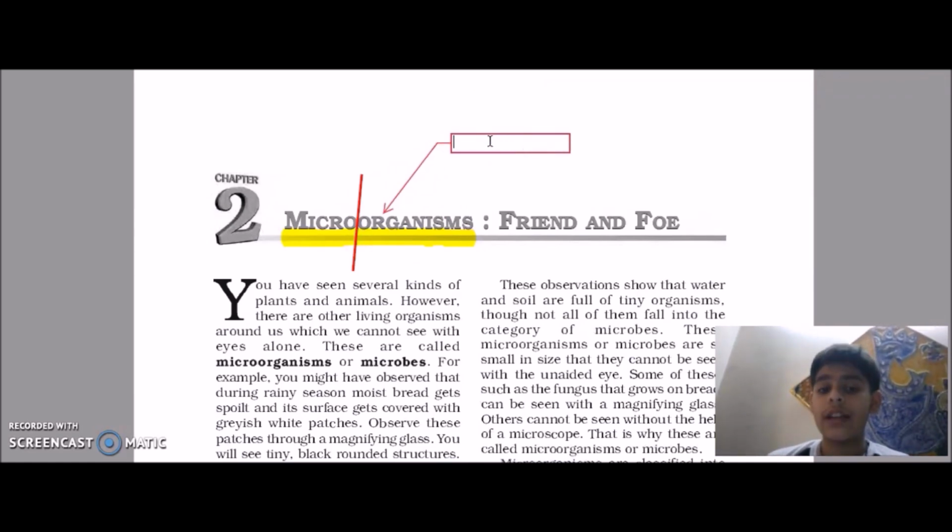What do you mean by an organism? Guys, I'm an organism, you're an organism, the animal, pet, anything you have is an organism. Any fly, insect, any living thing in the world, in the universe, is an organism.